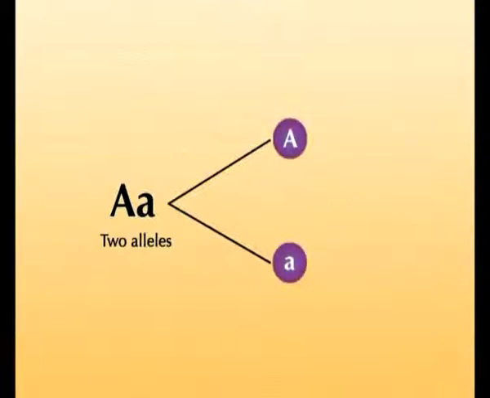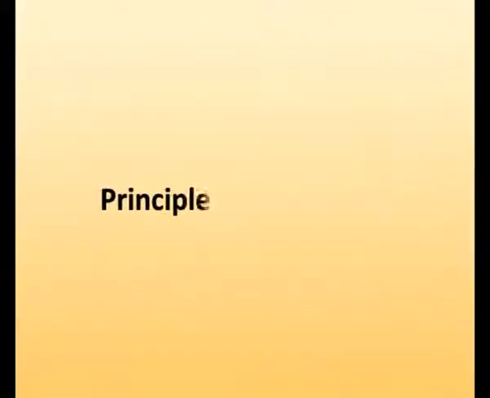This law states that for each character there are 2 alleles, and at the time of gamete formation each allele enters into a separate gamete. Each gamete is thus pure for a particular type of allele. A random mating between these gametes restores the paired form of alleles. The 2nd law is the principle of dominance.